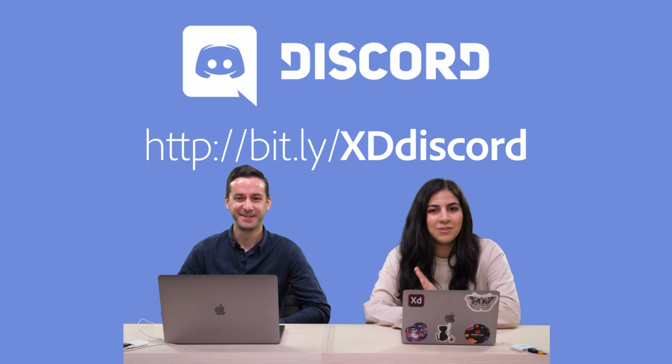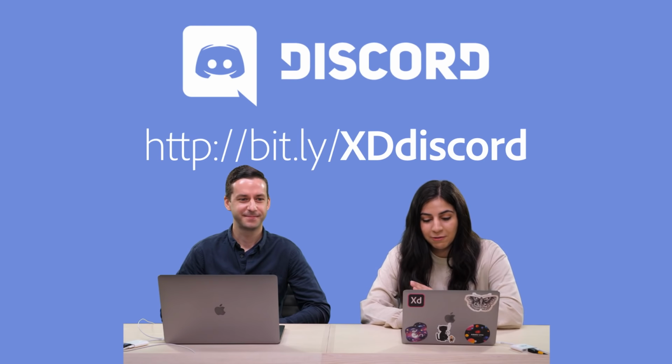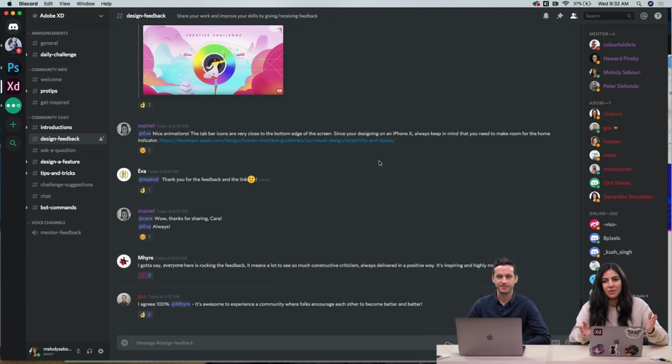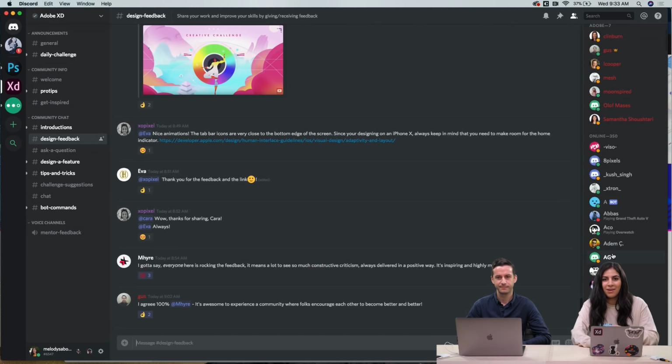Everyone there is super awesome, and everyone is giving such great feedback, and it's really awesome to see the community. I can show you really quickly what Discord looks like. It looks similar to Slack, but it's awesome. There are some mentors, we have some Adobe people, and there are 350 people online right now. Today, if you submit something into this design feedback channel that you've been working on for the daily creative challenges, we will be looking at them and giving you feedback. That's great.